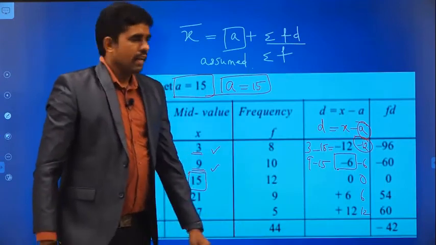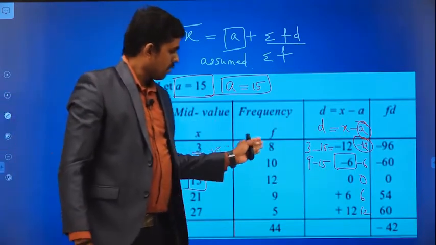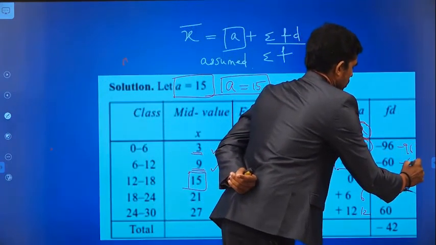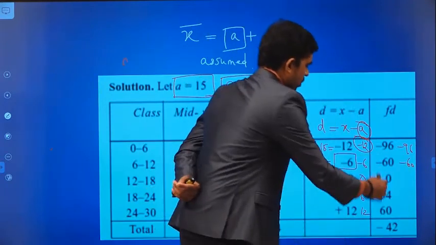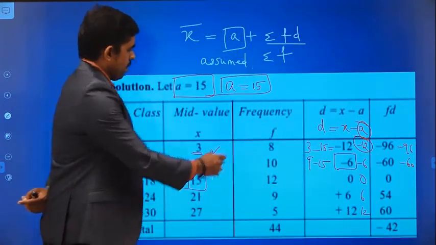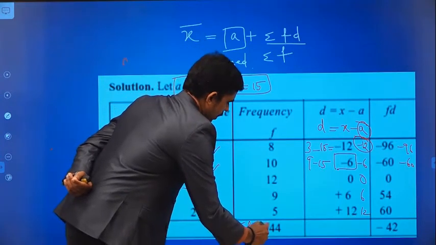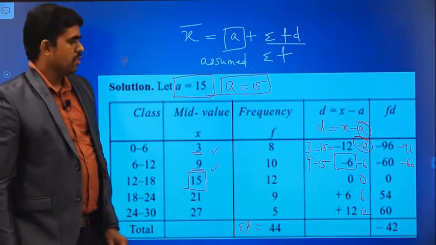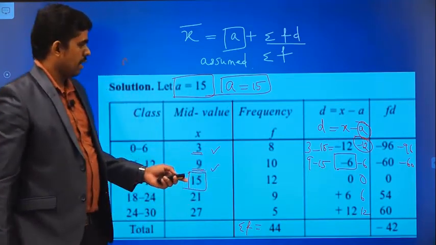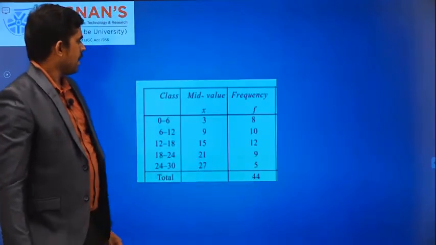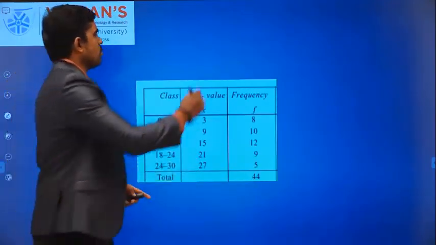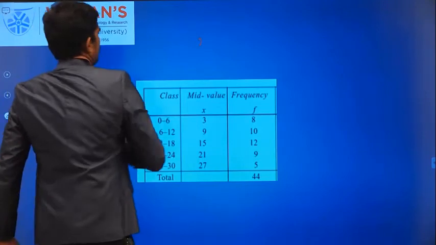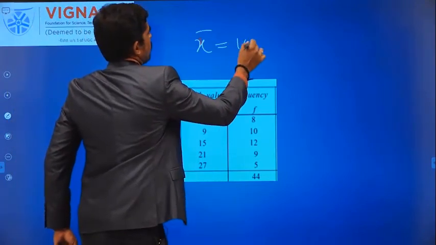Then fd: multiply the frequency with the d value. So I am getting minus 96, minus 60, 0, 54, 60. You add all these values and get minus 42. The summation of all frequencies I am getting is 44. Then by using this formula you find the average value. You have to find the average value first. So x bar is 14 point something.